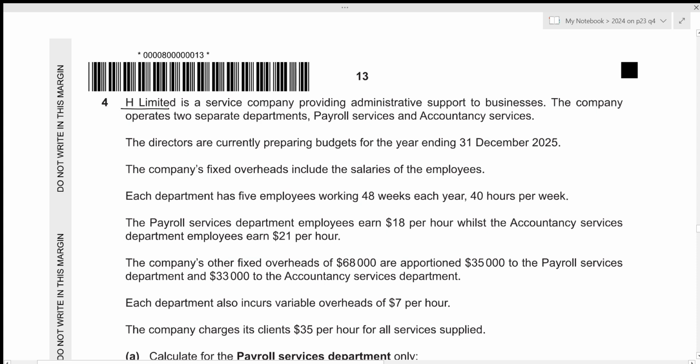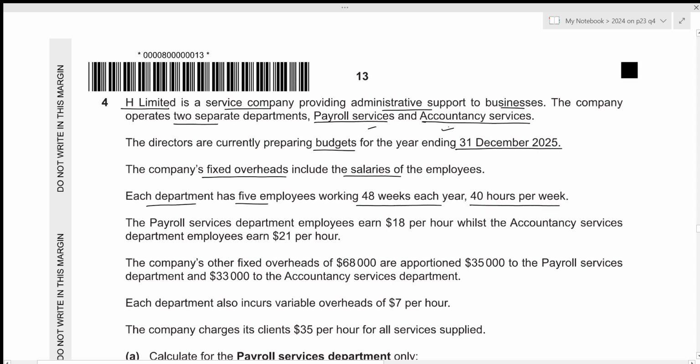H Limited is a service company providing administrative support to businesses. The company operates 2 separate departments, payroll services and accountancy services. The directors are currently preparing budgets for the year ending 31st December 2025. The company's fixed overheads include the salaries of the employees. Each department will have 5 employees working 48 weeks each year, 40 hours per week.